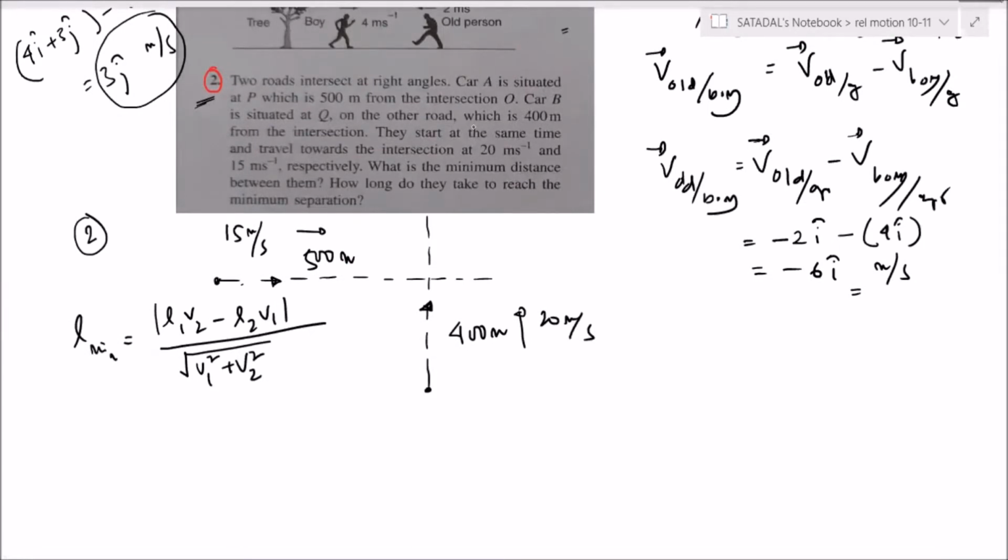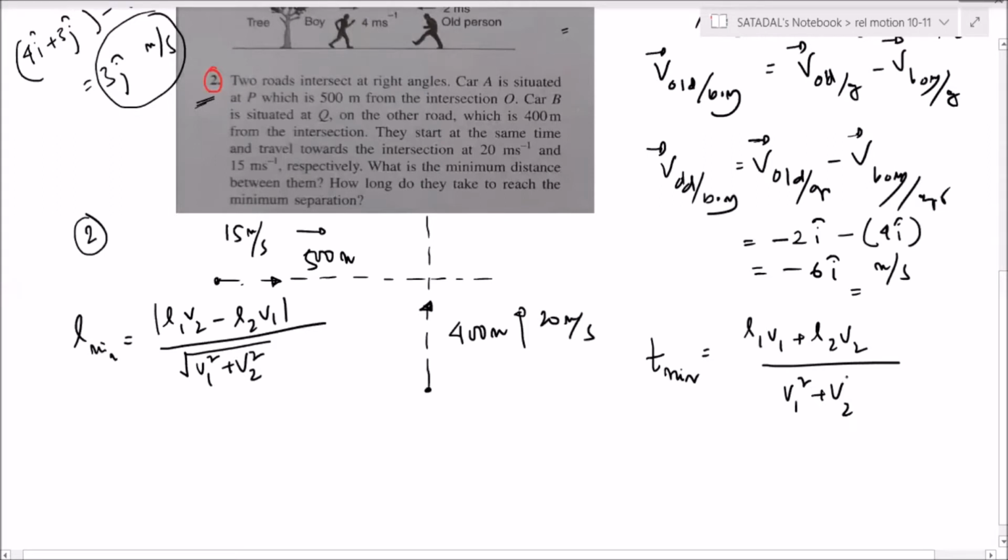Sir, we should find the time taken, no, sir? How long do they take means that is also minimum time only, no? I got 25.6 seconds. Absolutely correct. Very good. So T minimum is equal to L1 V1 plus L2 V2 by V1 square plus V2 square. You put the value, you will get this as 20 meter, and you will get this as 25.6 second. Now you see what is the benefit of knowing the theory. Minimum distance is 20 meter.